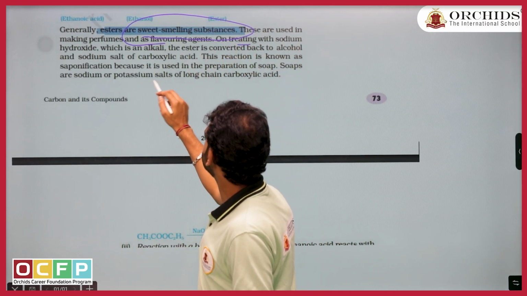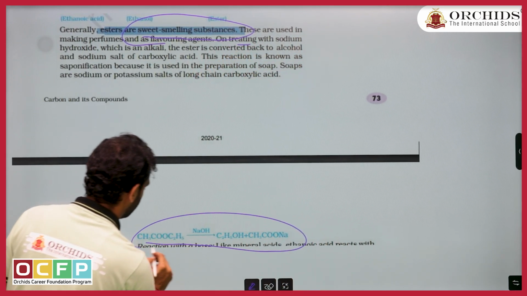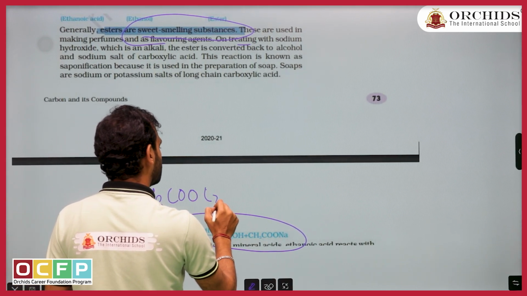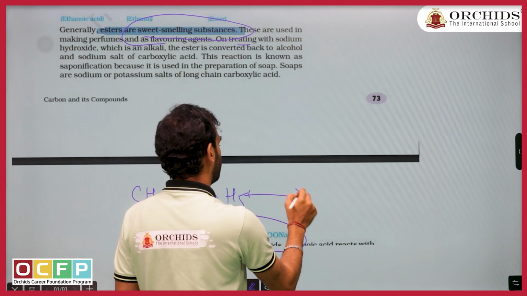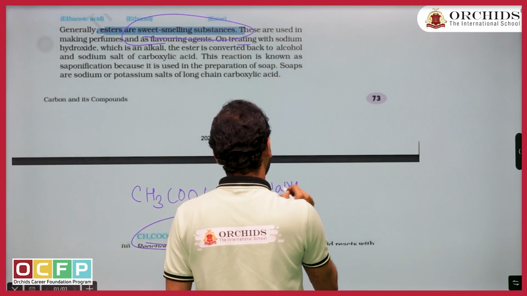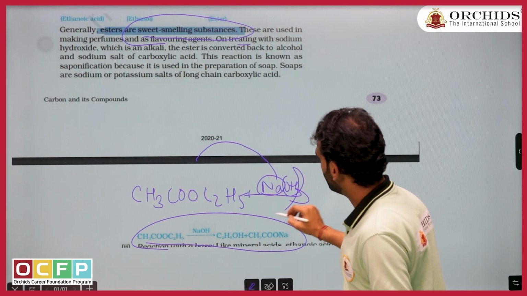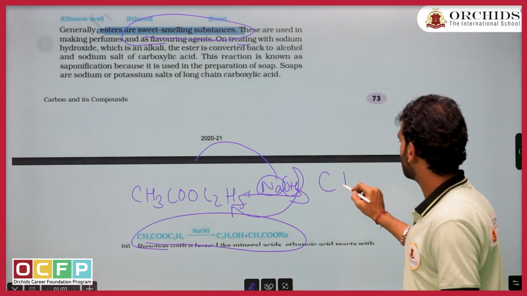Second they ask, okay, what is the reaction? So the reaction is simple. If you react CH3COOC2H5 with NaOH, what will happen? One will take Na and one will take OH. So how is the compound going to look?